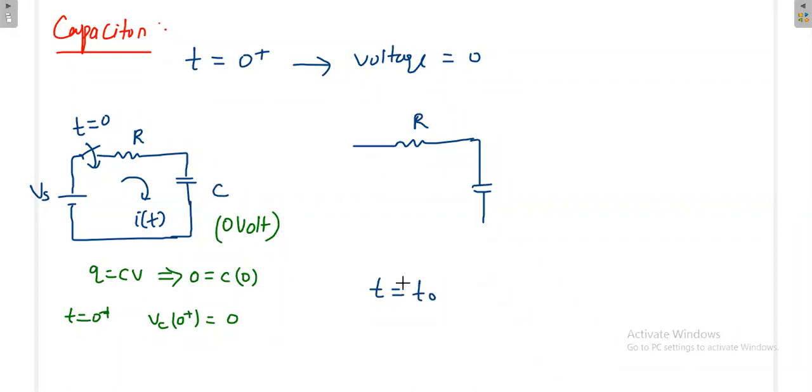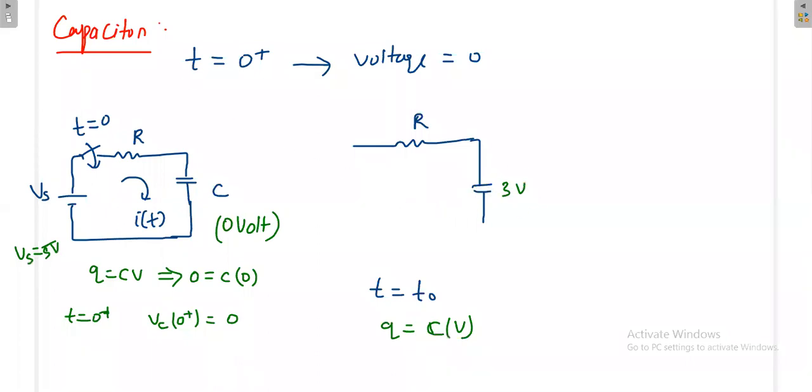Once you take that time, in the meantime the capacitor would have got some charge. Once some charge is there, the corresponding voltage will be there. Say, for example, at the middle time you are getting 3 volt. That is possible: if Vs is 5 volt maximum, then in the middle it would have got 3 volt. Gradually the voltage across the capacitor will be increasing.